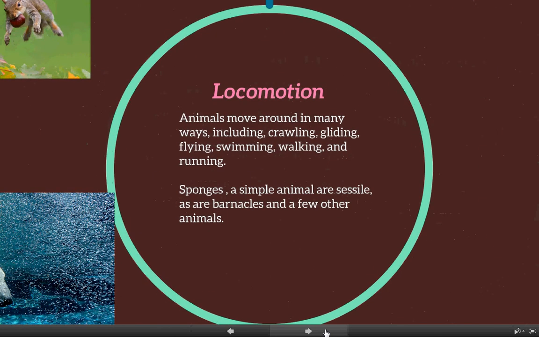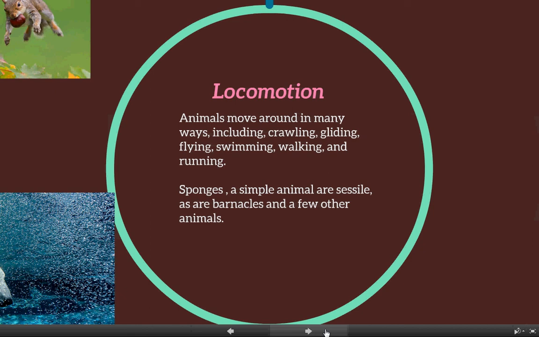Now, locomotion-wise, if you thought of this movement, then an animal is probably around that can do it. Some ways that they can move include crawling and gliding, flying, swimming, walking, and running. Now, not every animal can do all of these things. There are lots of species of monkeys who can't swim, for example. There are many animals that cannot fly, especially unless they're falling because of gravity. But most animals can do a couple of them.